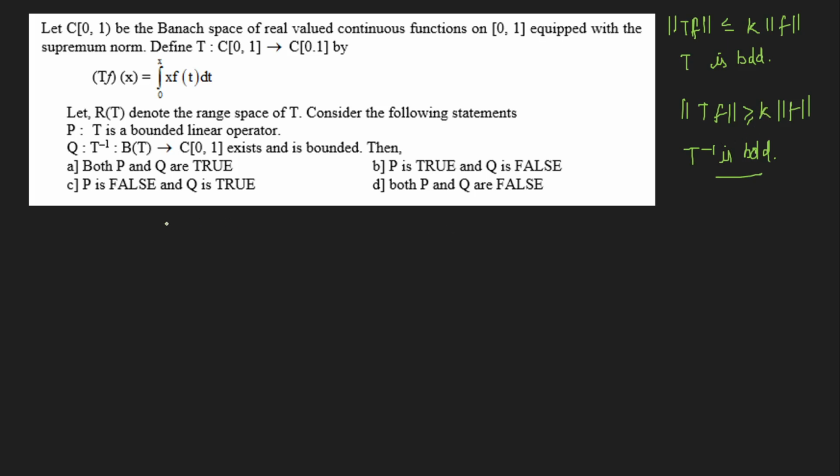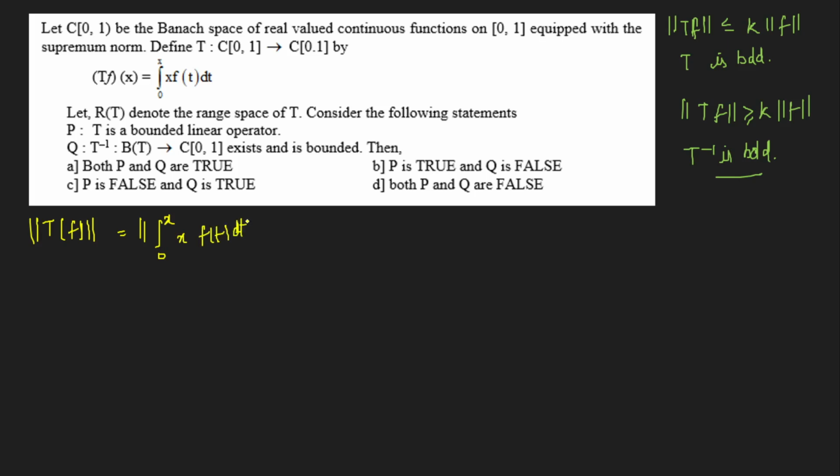T is given to us as (Tf)(x) equals the integral from 0 to x of f(t) dt. So can I start finding the norm of Tf? That's what I have to do here. The norm of Tf would become the norm of the integral from 0 to x of f(t) dt.